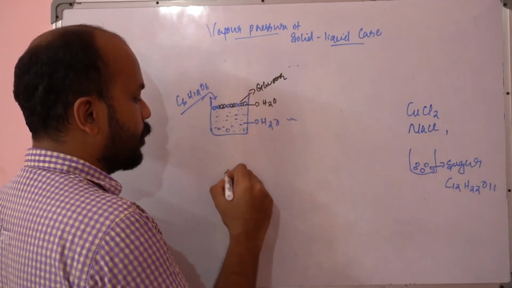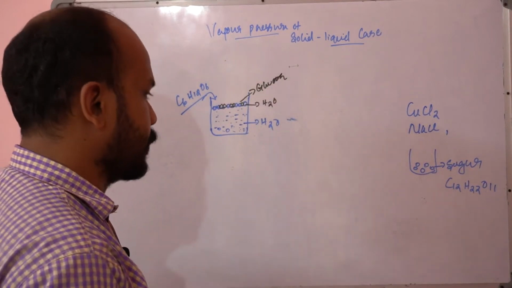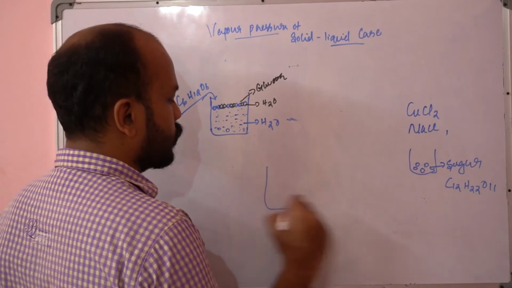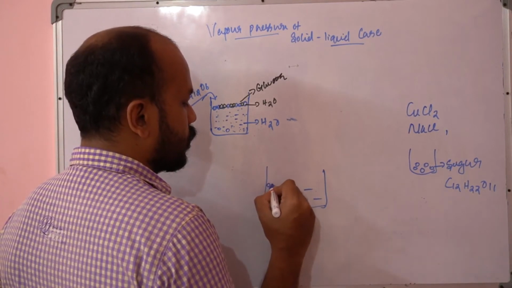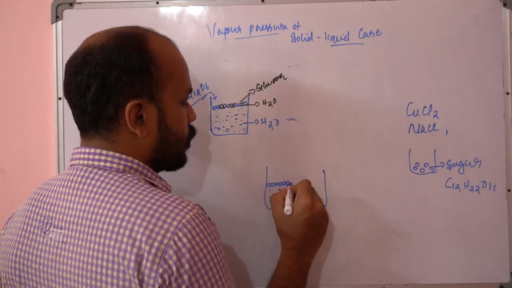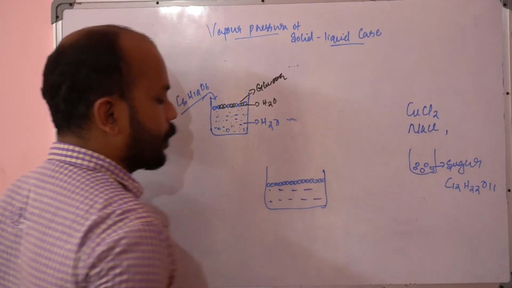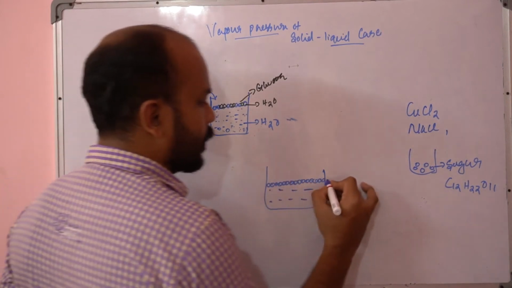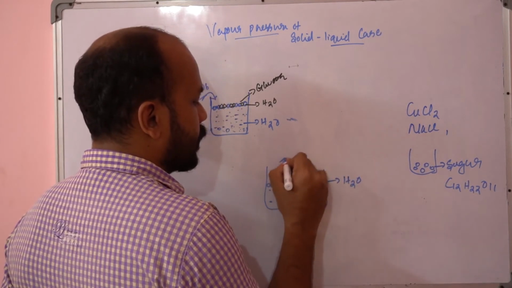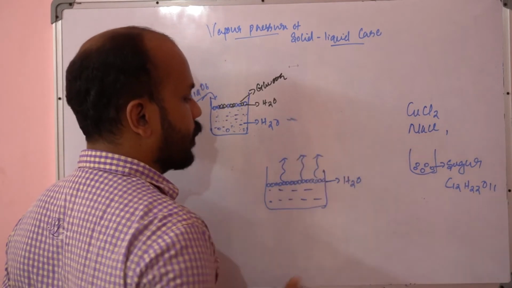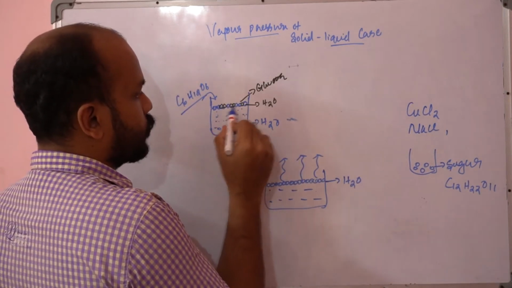But consider the case of pure water. Let's see how it will be. In that case there is no glucose, only water molecules, so they can easily evaporate and get out of the water. But here there is some glucose also, and some water.